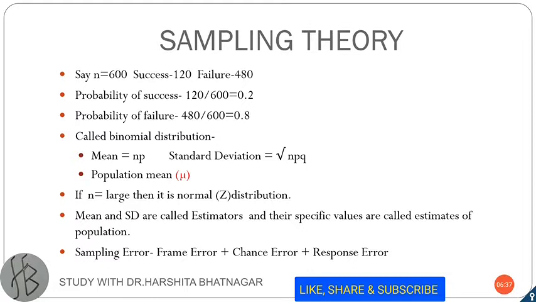If n becomes large, then the distribution of the population is said to be the normal distribution and it is denoted by capital Z. So we can say mean and standard deviation are the estimators and their specific values are called the estimates of the population. So all these are parameters because we are talking here about the population.